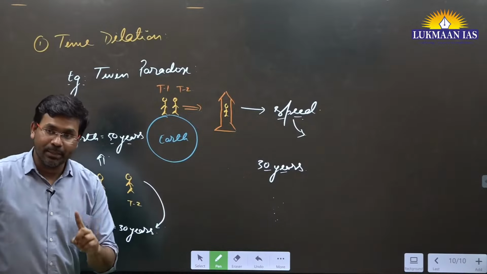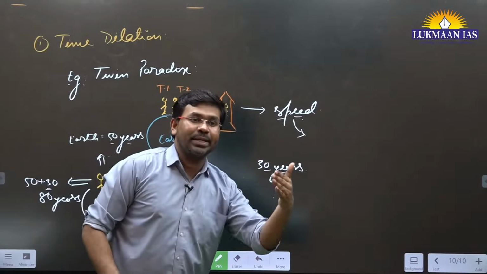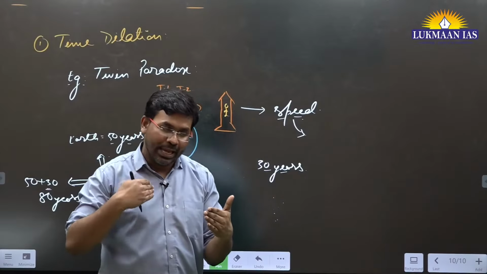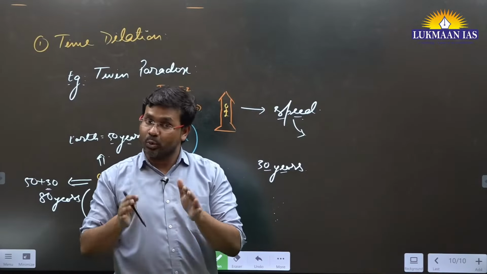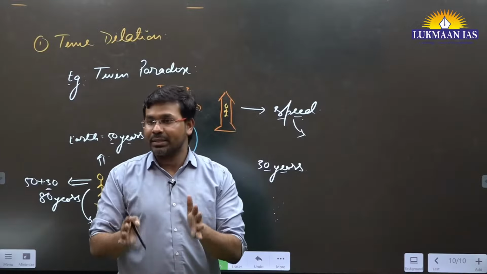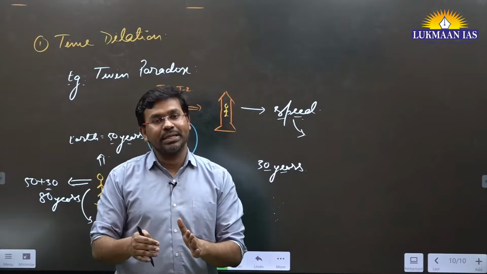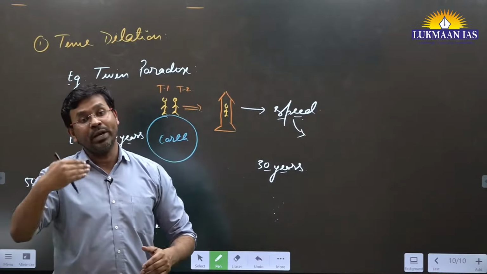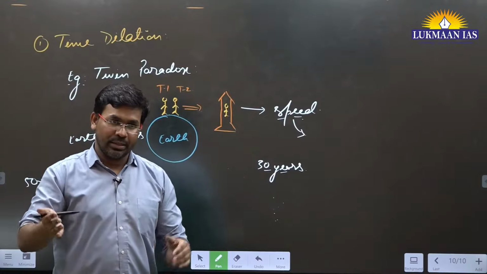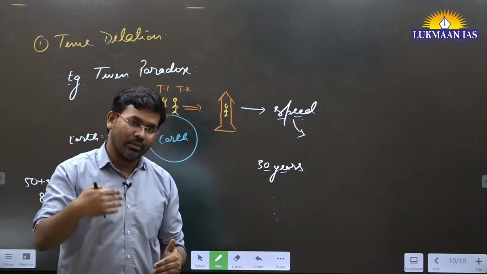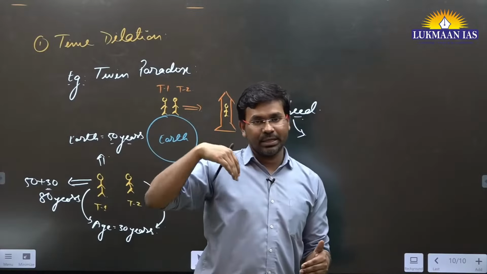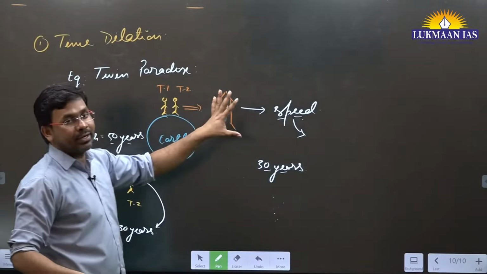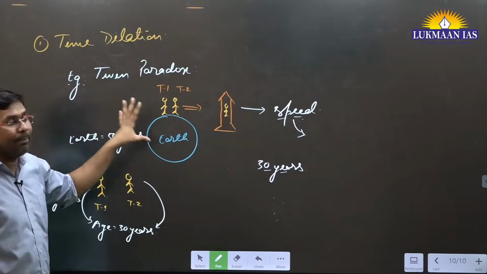Why? Because a person who has some speed will experience time slowly as compared to a person who is at rest. On Earth, that person is at rest. So for him, time will pass faster. If you are at rest, time will pass faster than if you are in movement. If you are in movement, time will run slower. This is known as the twin paradox.